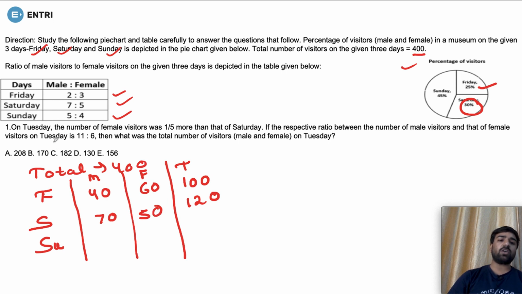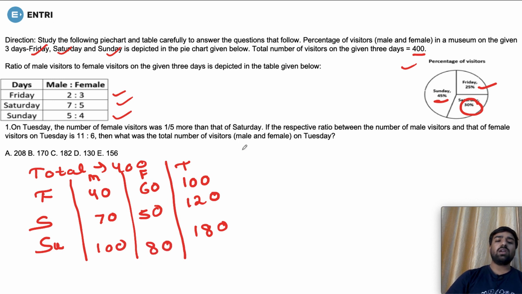If we talk about Sunday, what is the total value? The total is given as 45%. So 45% of 400 is 45 by 100 into 400, where the double zeros cancel, 45 into 4, which is 180. After solving, we have to check the ratio, which is given as 5:4, and that gives the values 100 and 80 for a total of 180. So this is the chart.